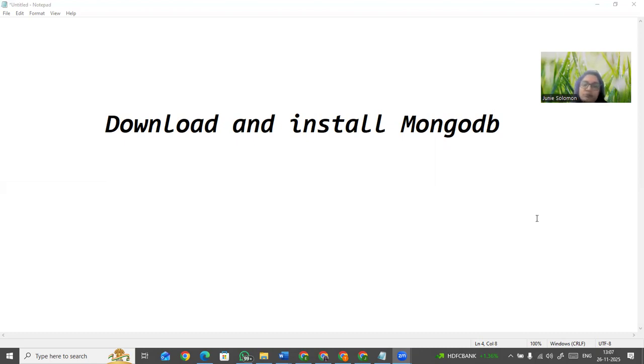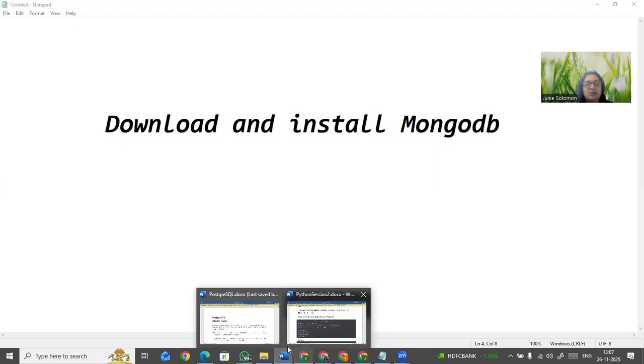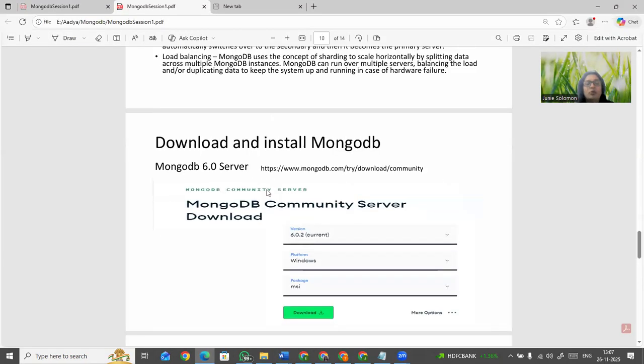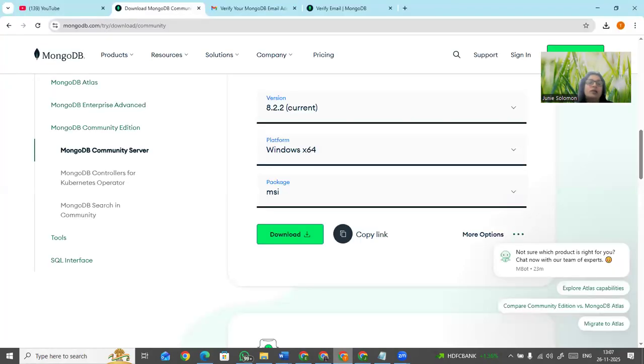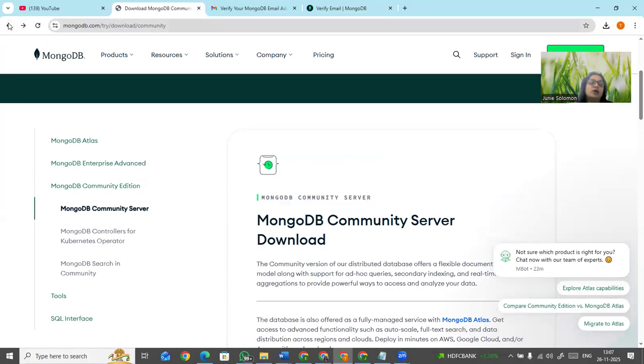Not a problem. And first, let me go to this. So the first step of MongoDB is you have to go to the server. So mongodb.com is there. In that, you have to go and you just go ahead. So how do you go ahead here? So here you just go to Google.